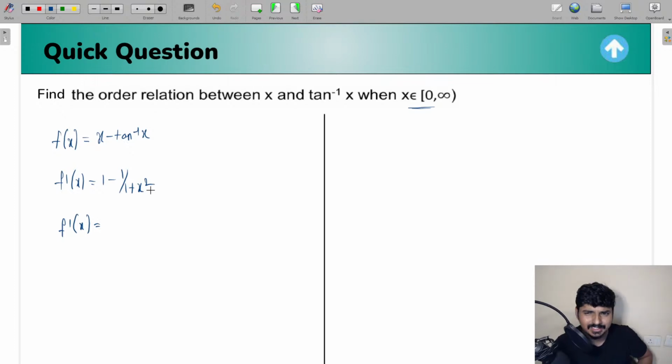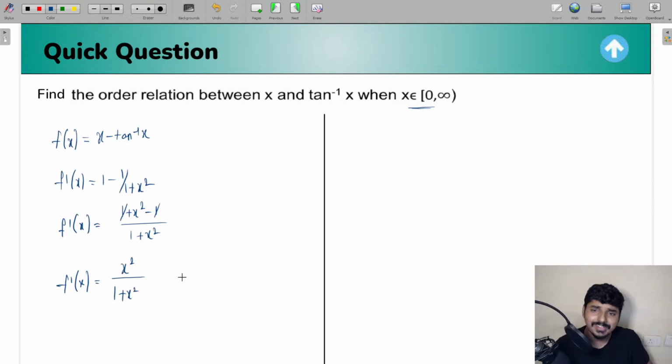What is that going to be? If you take the LCM, I'll get 1 plus x square minus 1, divided by 1 plus x square. 1 and 1 get cancelled, so f dash of x is equal to x square by 1 plus x square. For any value of x in the interval 0 to infinity, the numerator is always positive and the denominator is always positive. So can we say f dash of x is greater than or equal to 0 for any value of x in the interval 0 to infinity?